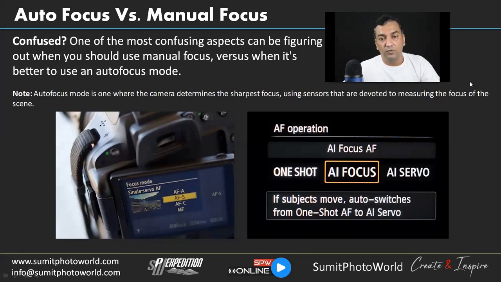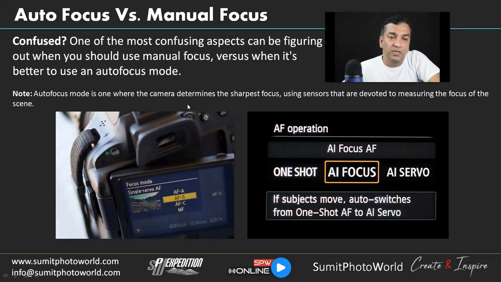One of the most confusing aspects can be figuring out when you should use manual focus versus when it's better to use autofocus. Autofocus mode is one where the camera determines the sharpest focus using sensors that are devoted to measuring the focus of the scene.